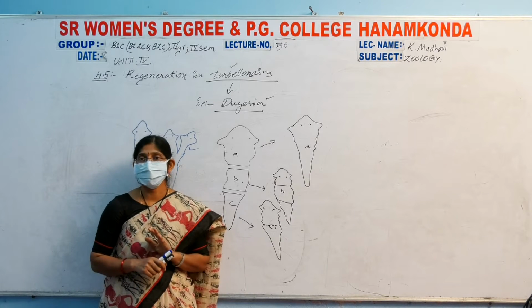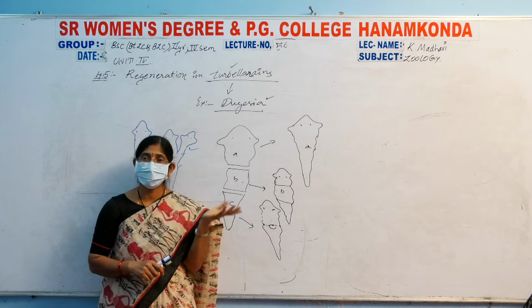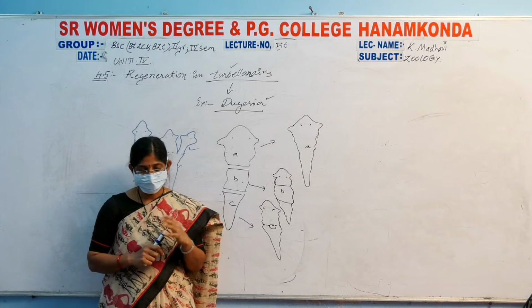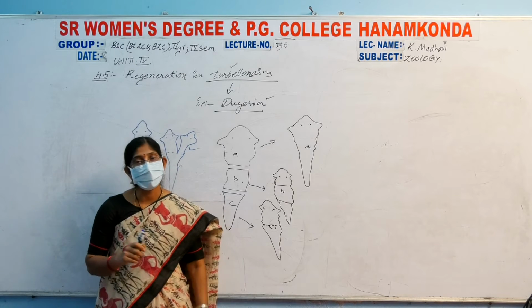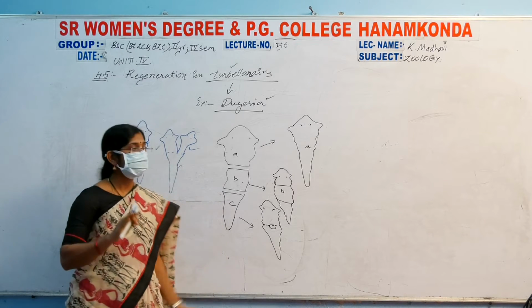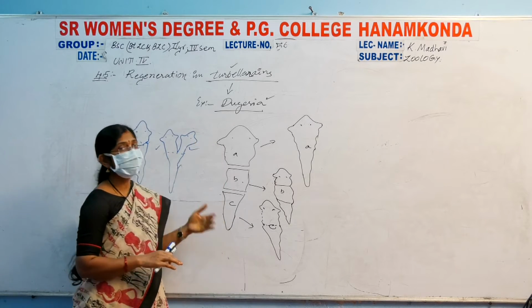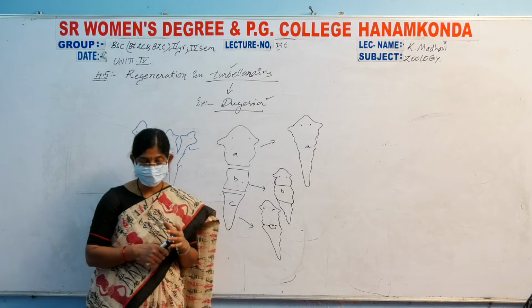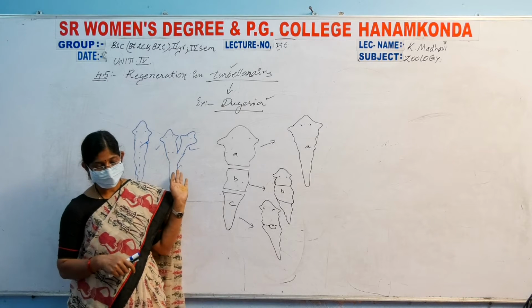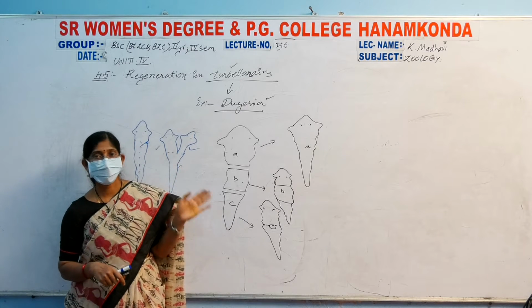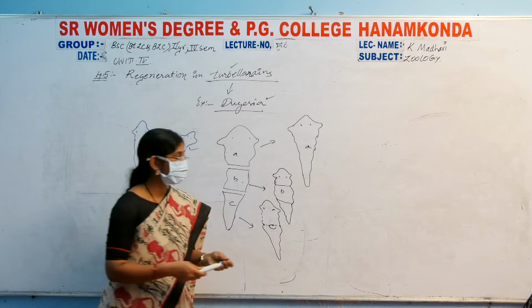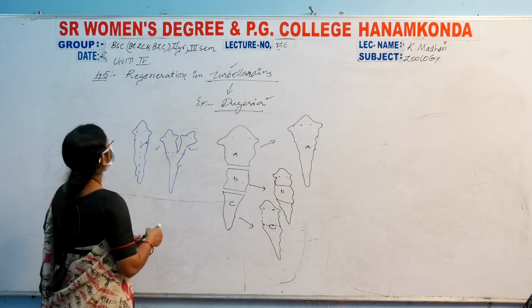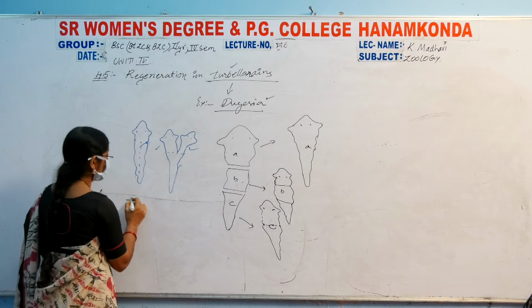And bilaterally symmetrical, with left and right sides, and dorsoventrally flattened animals, both the dorsal side and ventral side having flat surfaces. And these are aquatic organisms. These are the characteristics which we have seen in these Turbellarians, belonging to the phylum Platyhelminthes.